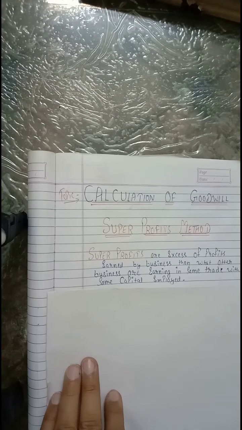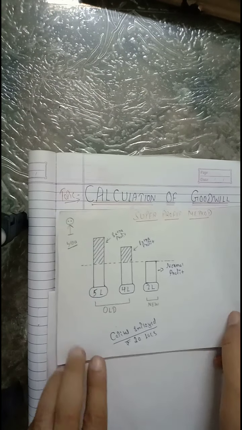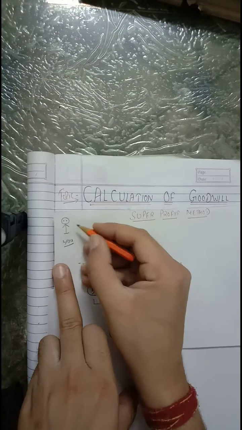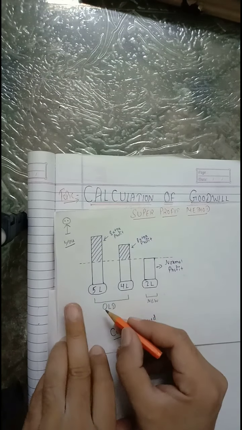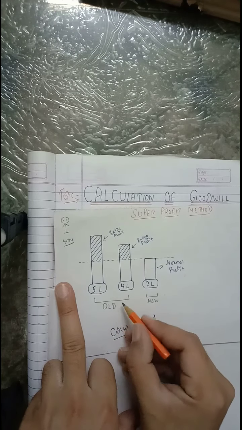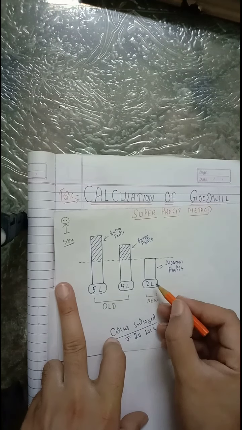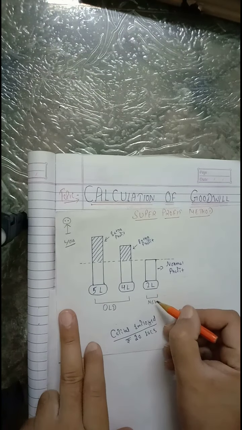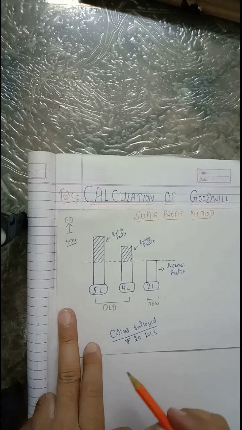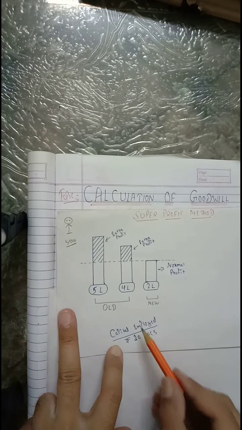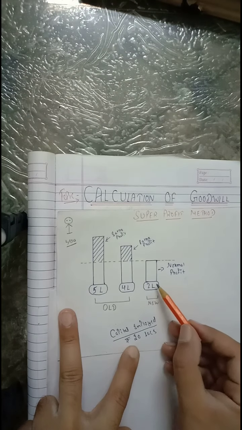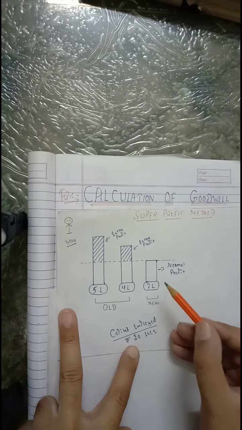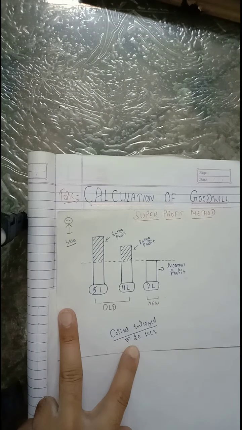Let us understand the concept by taking an illustration. Suppose this is you and you want to get into a business. Now you have two options, either to purchase some old business or to start a new business at your own. Now I have supposed that capital employed in old businesses is rupees 20 lakh, and capital employed if you start a new business is also rupees 20 lakh.